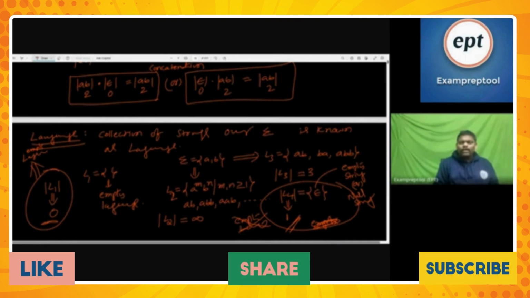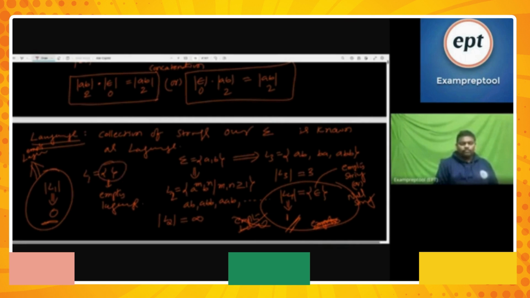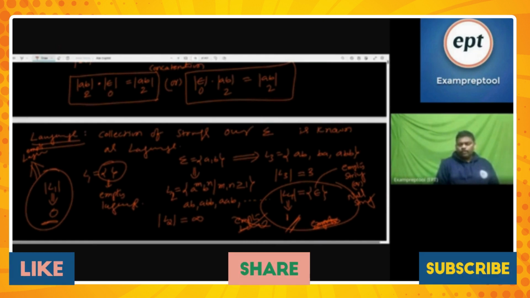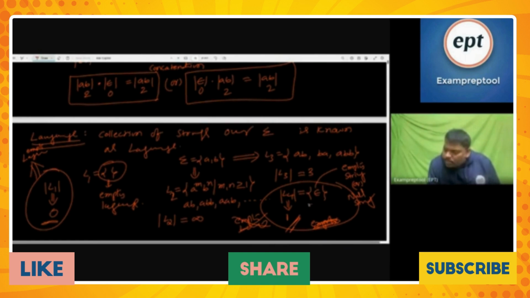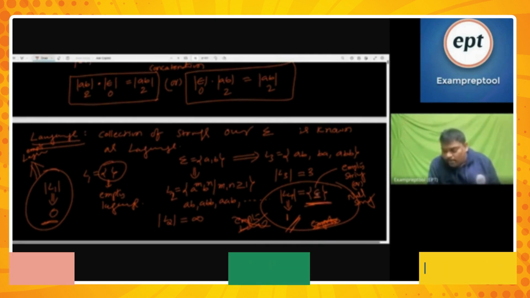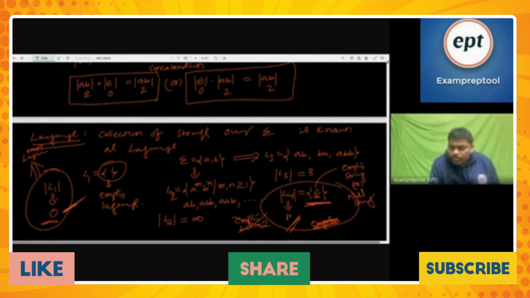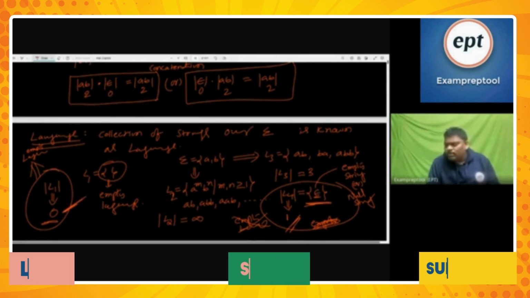What is the notation for empty language? People will represent it like this: brackets, with nothing inside. Some people ask, sir, the other one is also empty now, but inside someone is there. What capability it has is a different story. But here inside, zero people, no one is there. But there, inside, one person is there. What that one person will do is different.